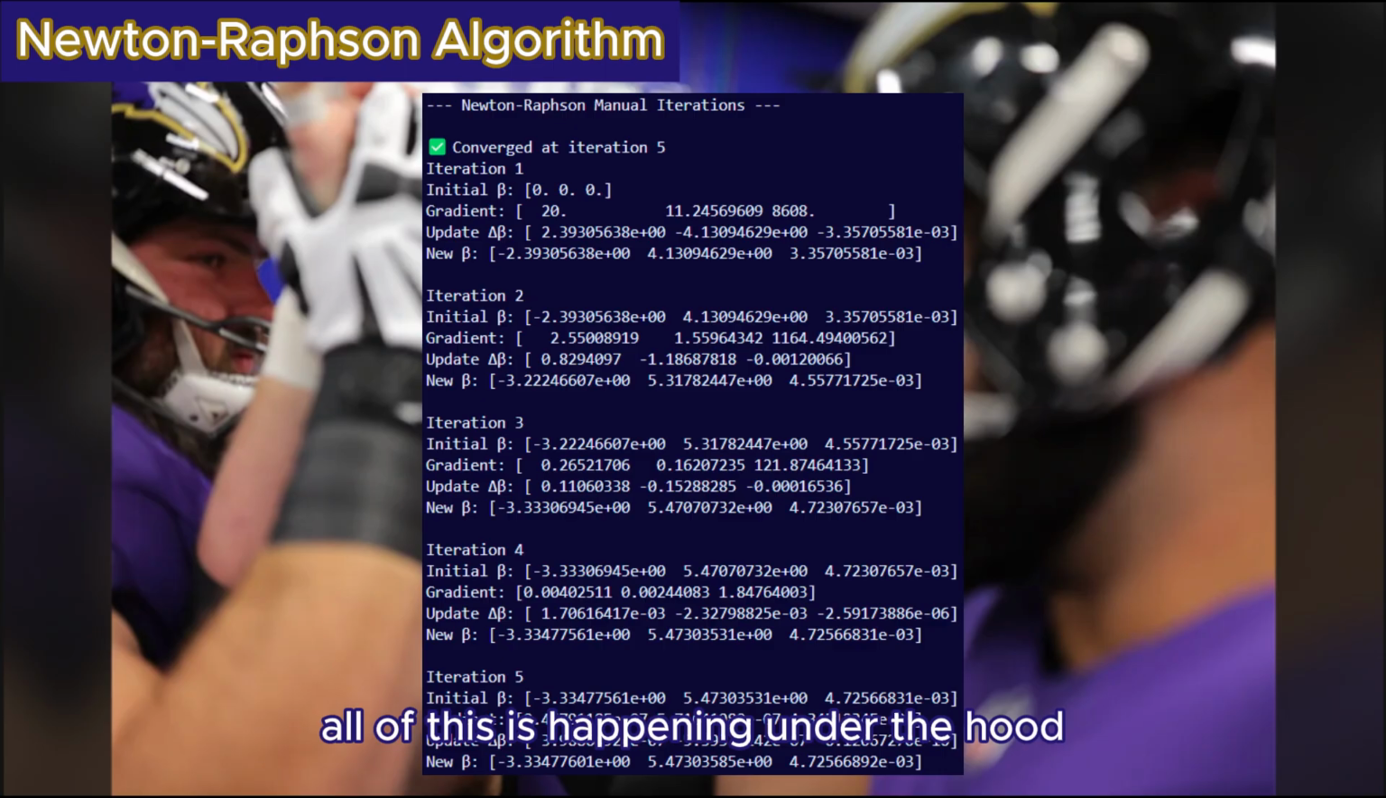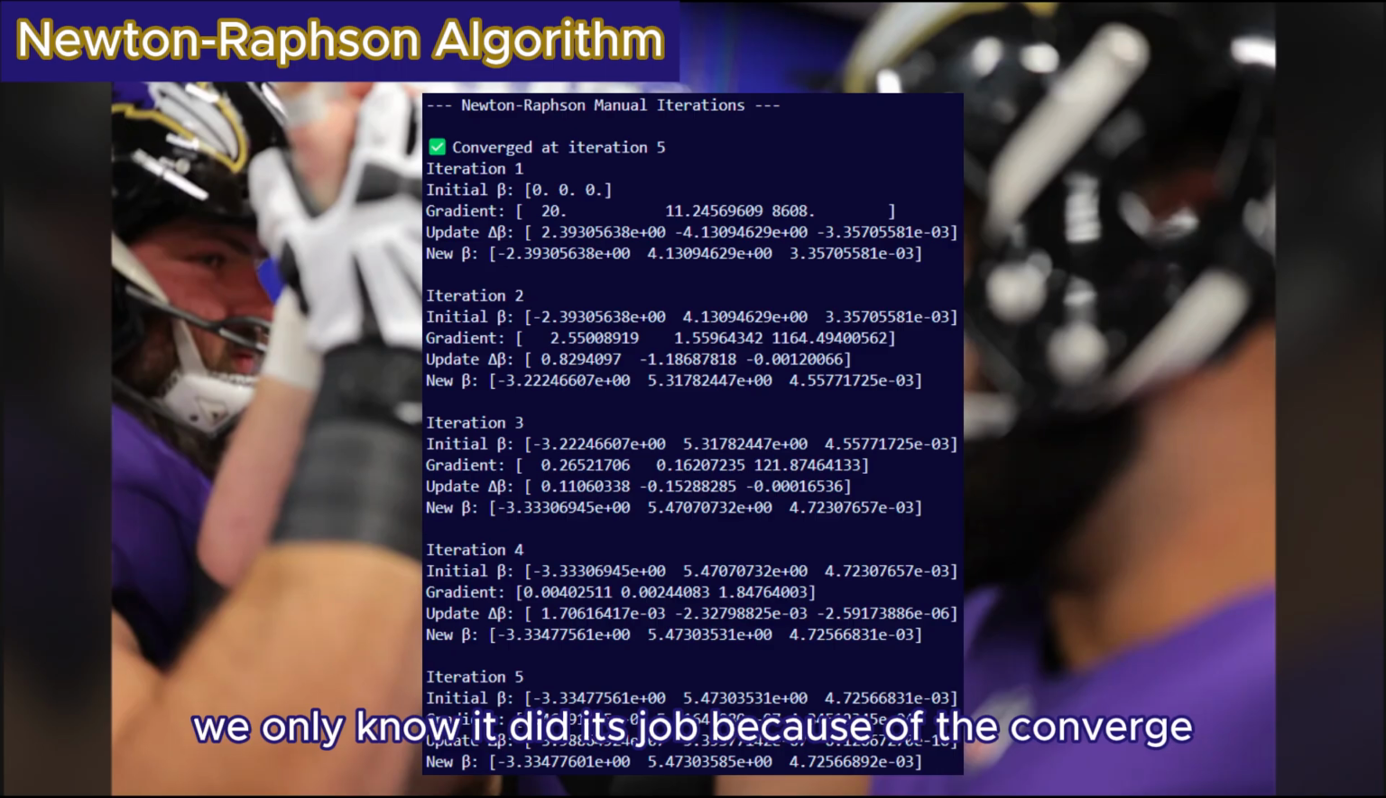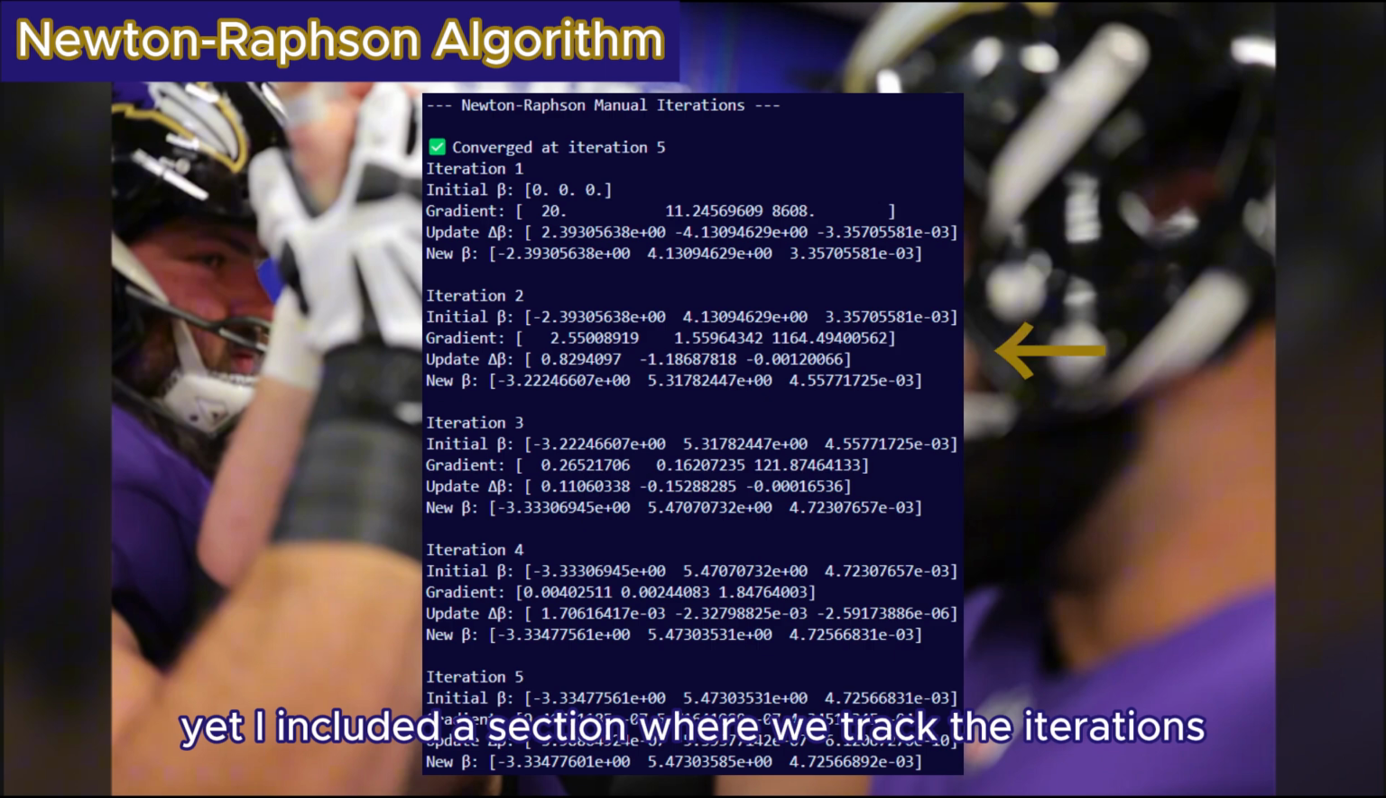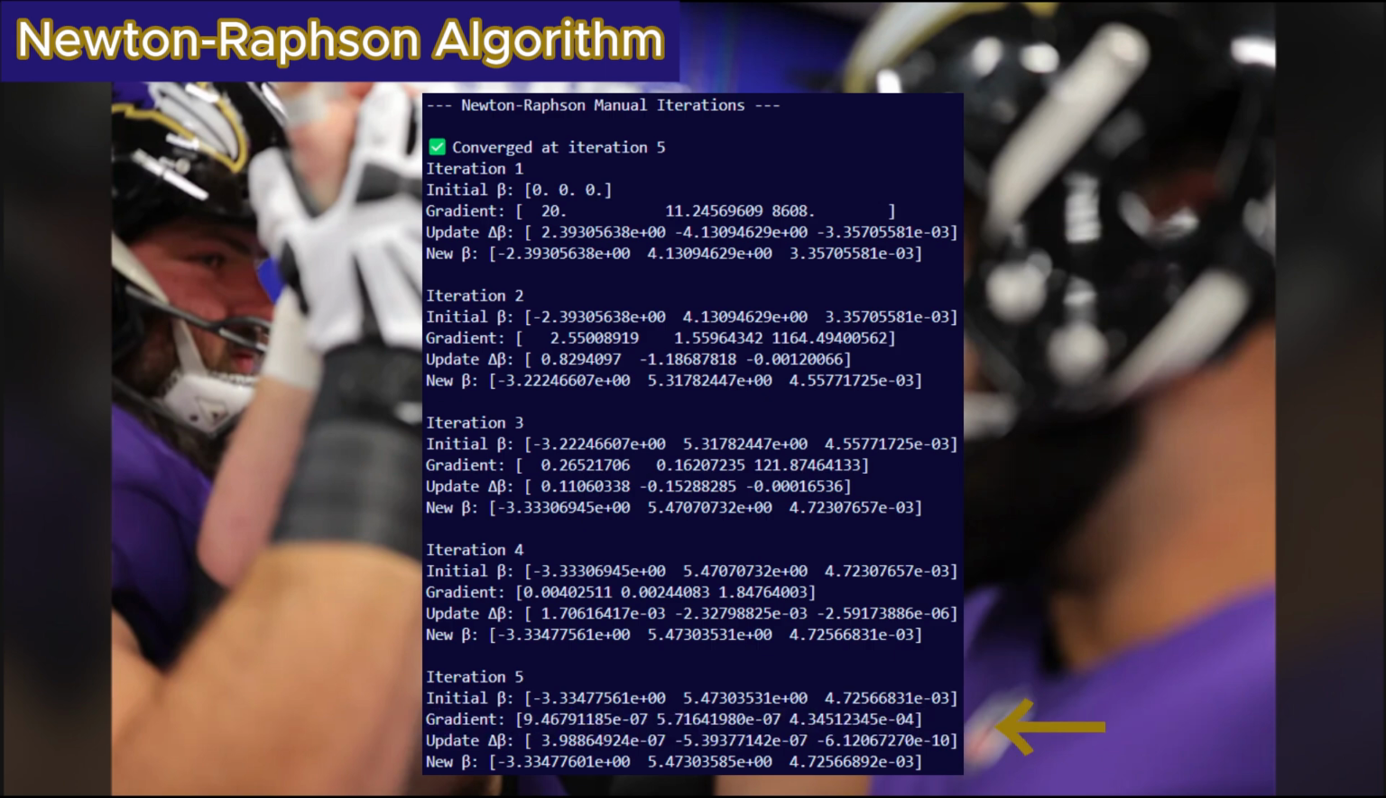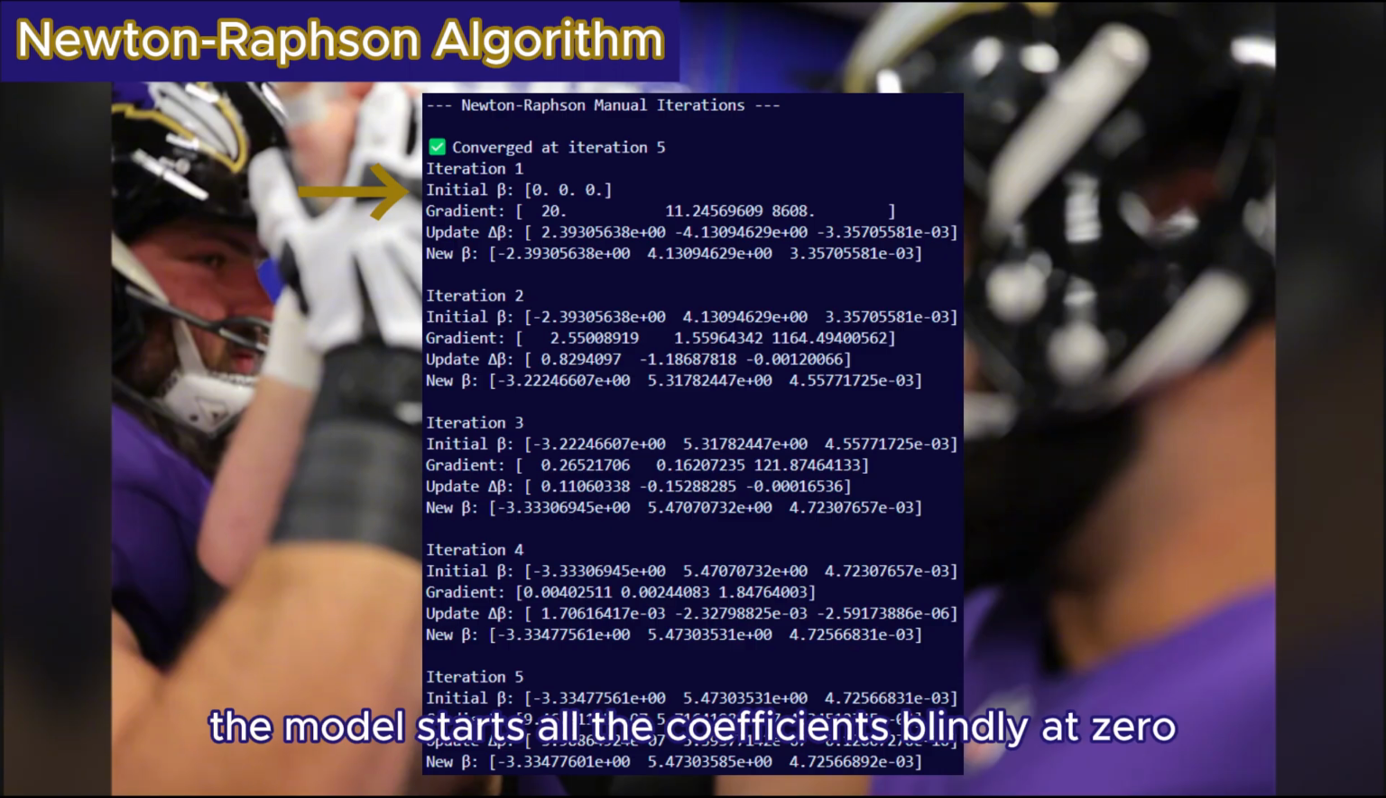All of this is happening under the hood. There's nothing in the output of results that shows how much the updates have changed. We only know it did its job because of the converged showing true. Yet I included a section where we track the iterations so we can see them update in real time. Again, in the first iteration, the model starts all the coefficients blindly at 0.